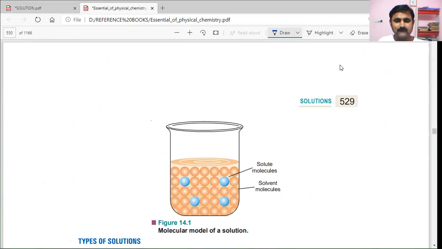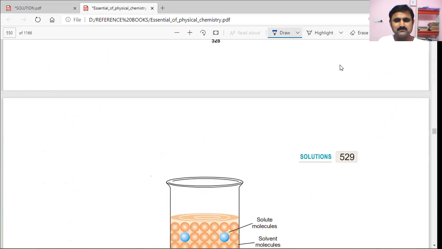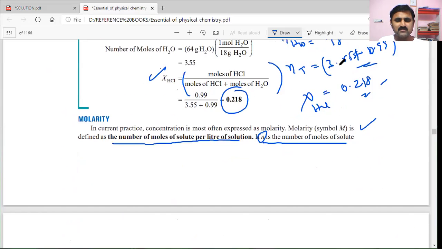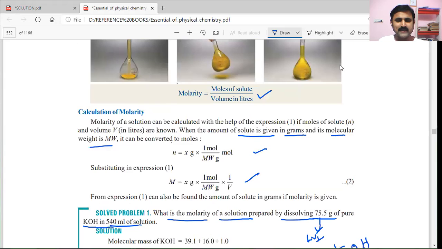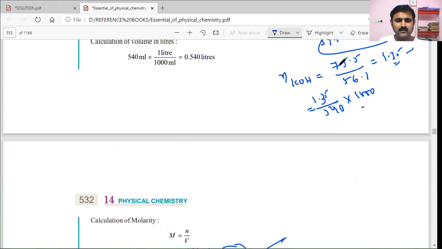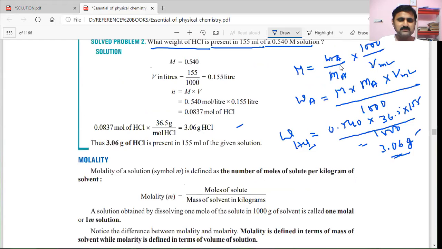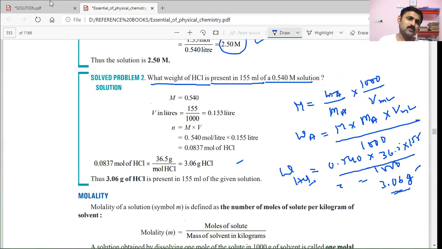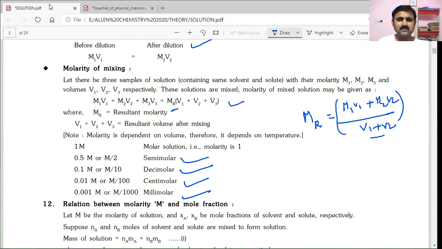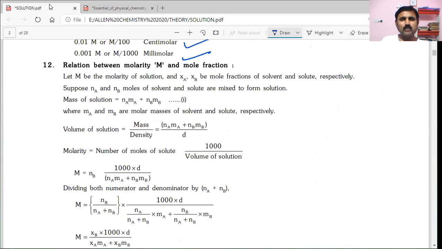Now, we will see molarity. We have already done a problem here. Now let us see the relation between molarity and mole fraction. We have already checked with the molarity and mole fraction formula, and in this relation, we have to carefully observe the relation between molarity and mole fraction in this discussion.